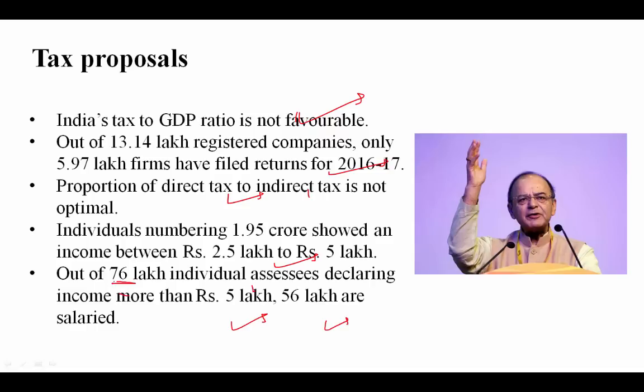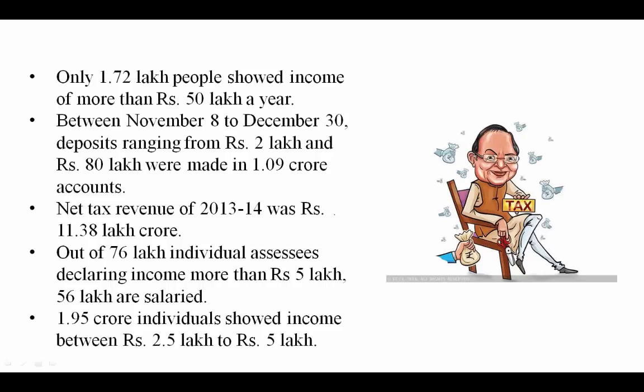So out of the 76 lakh people who have an income of more than 5 lakh per annum, 56 lakhs are salaried. Only 1.95 crore people in the country have an income between 2.5 lakh and 5 lakh. Only 1.72 lakh people showed an income of more than 50 lakhs a year. And between November 8 and December 30, deposits ranging from 2 lakh to 80 lakh were made in 1.09 crore accounts. Net tax revenue of 13-14 was 11.38 lakh crore. Out of the 76 lakh individuals declaring income of more than 5 lakh, 56 lakhs are salaried, as we talked about before.